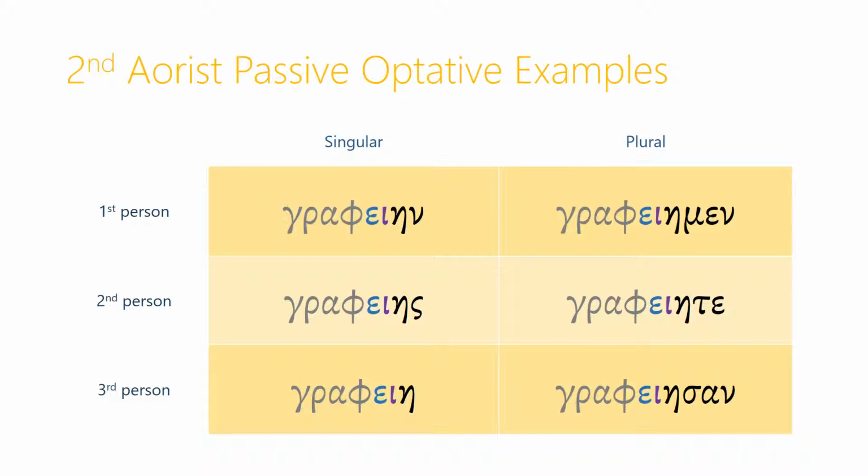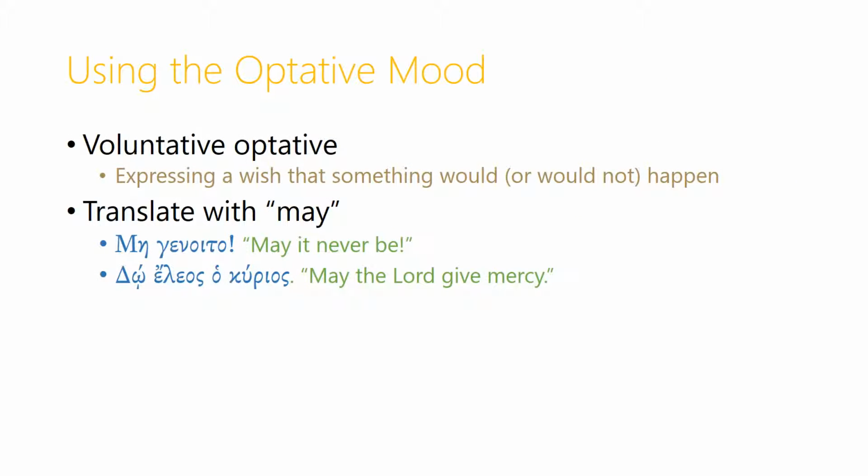To get the second aorist passive optative, all we do is, again, take out the theta tense marker and use the second aorist passive stem. And if you remember, grapho is a second aorist passive, so that gives us grapheain, grapheace, grapheae, grapheamen, grapheata, and grapheason. So how do we use the optative mood?